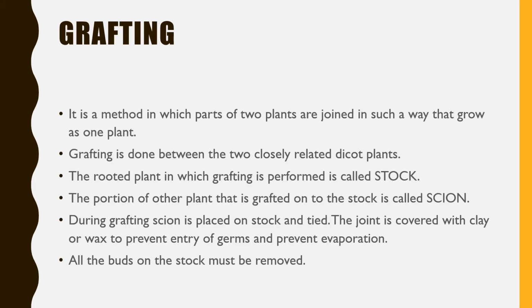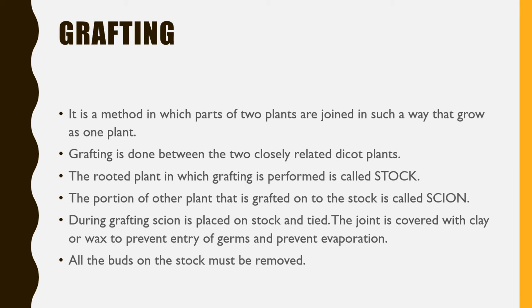Grafting is also a method, and it can be done very easily. In this method two plants are joined in such a way that later on they grow as one plant. Grafting is done between two closely related dicot plants. I say dicot because the cambium, that is the vascular bundle, should be connected.